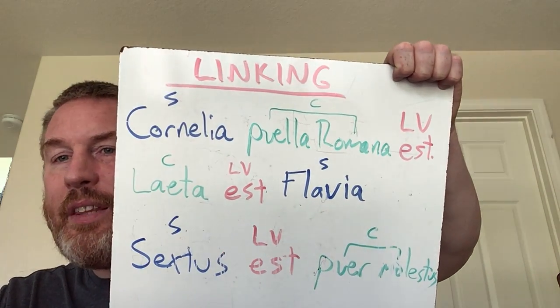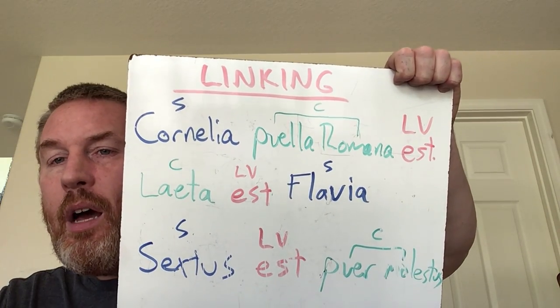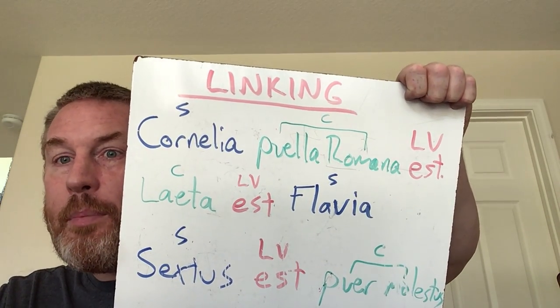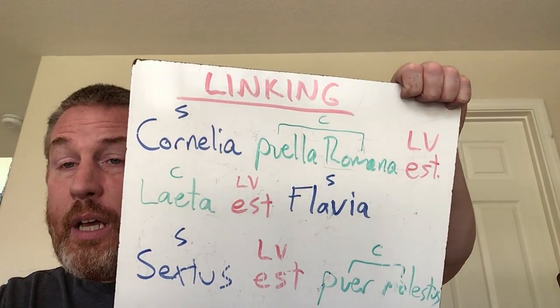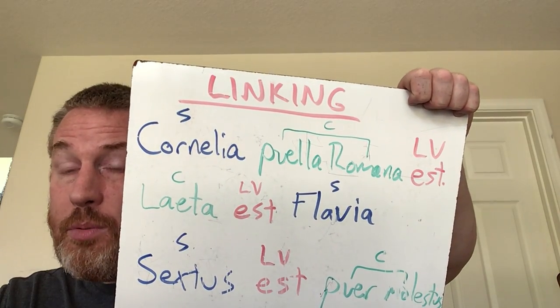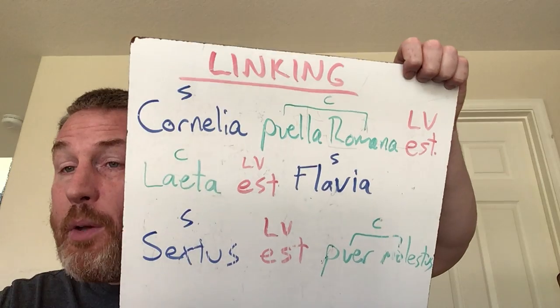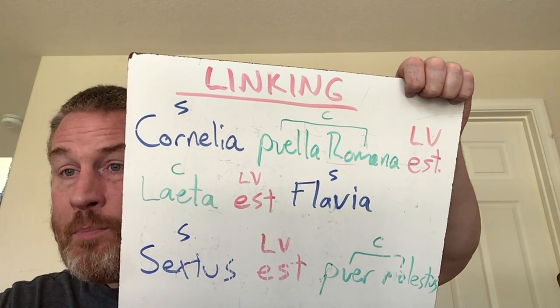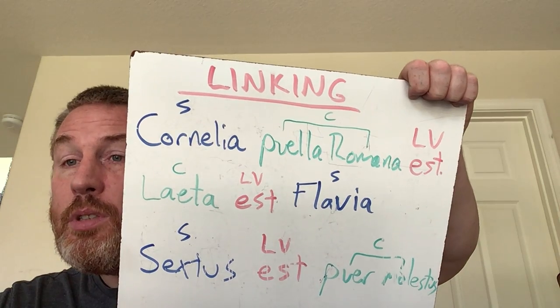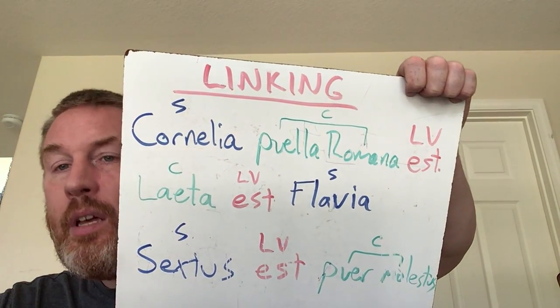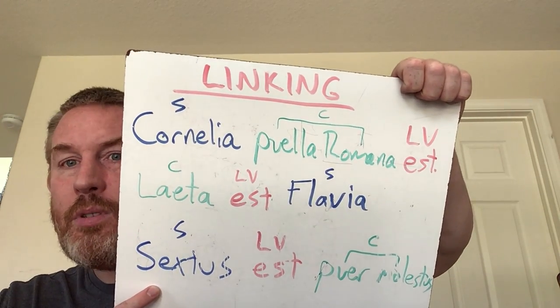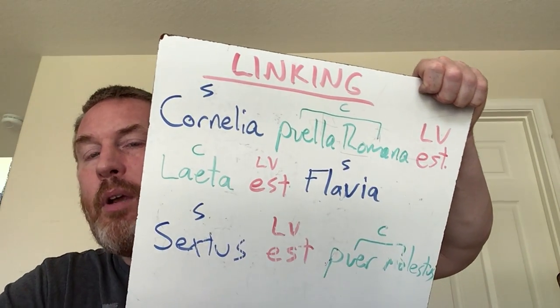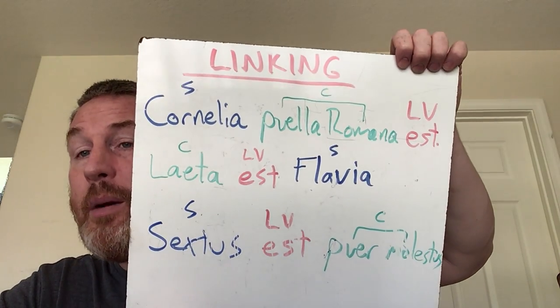And then the last one. Sextus est puer molestus. I think I accidentally put the board on it, so it looks a little weird. Again, look for your linking verb. Est, so that's a linking verb because it's est or sunt. You label that. Now we find our subject, which must also be singular. Have you noticed that singular subjects take singular complements? Just like pueri molesti sunt, the boys are pesky. So Sextus is your subject. Now find the thing that completes the idea of Sextus. He is an annoying boy, a puer molestus, a pesky boy. That is your complement. So that's how linking verbs work.